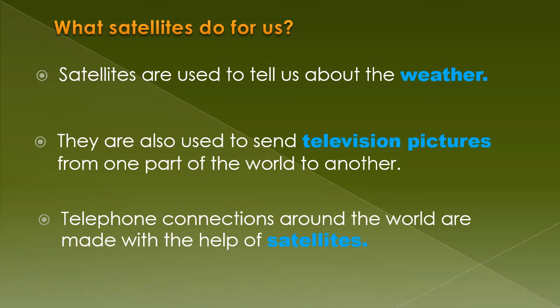You know when you use a map while sitting in a car or on your mobile, you're actually taking help from the satellite. A satellite takes pictures and tells you where you are and where you want to go.